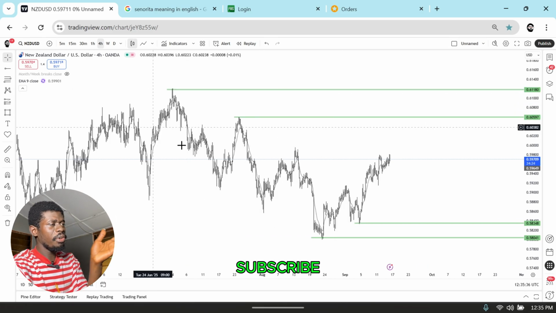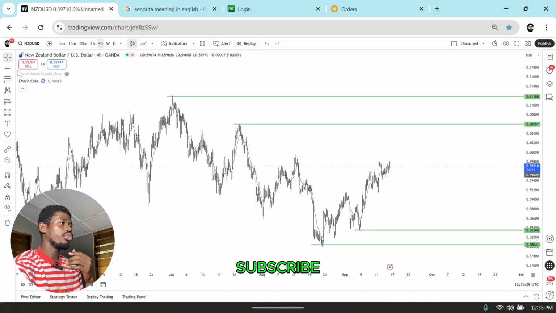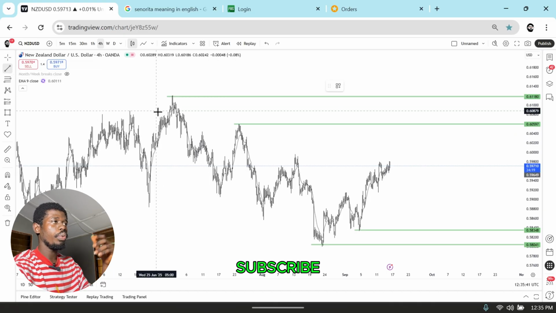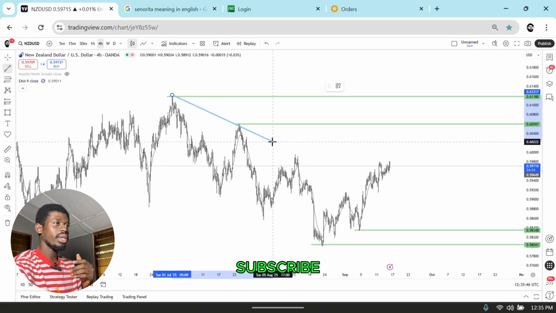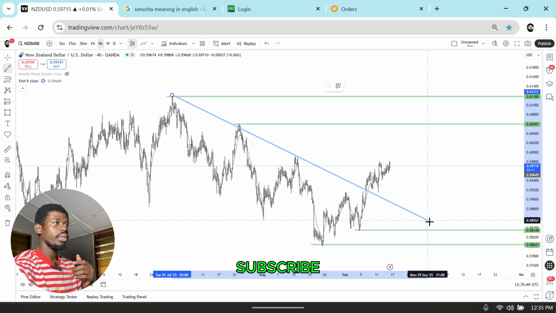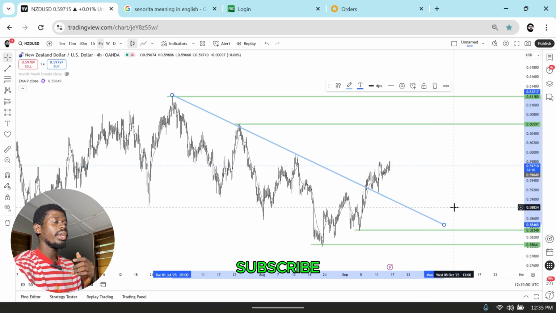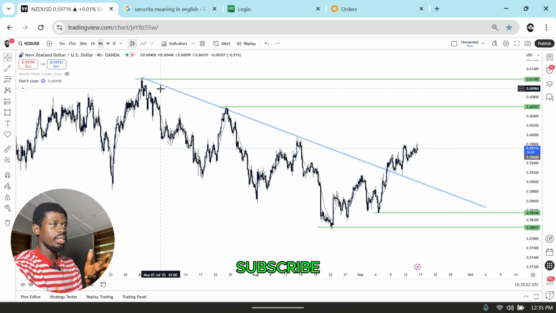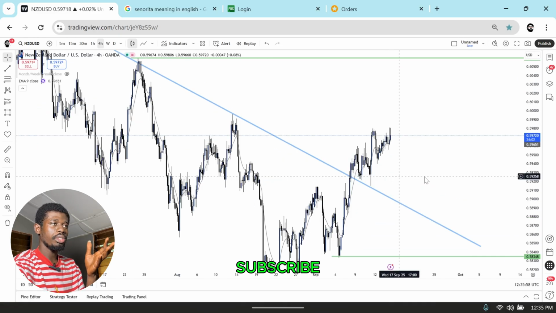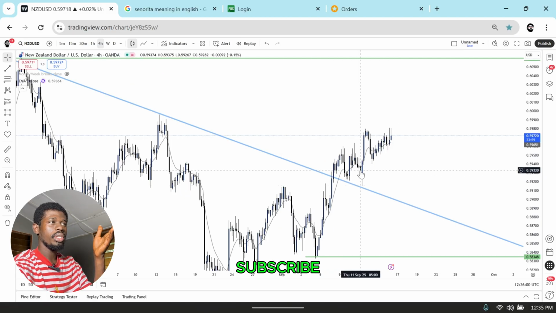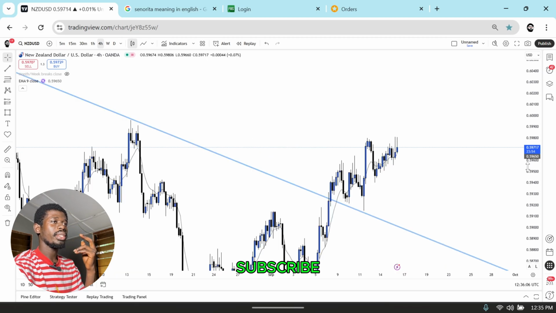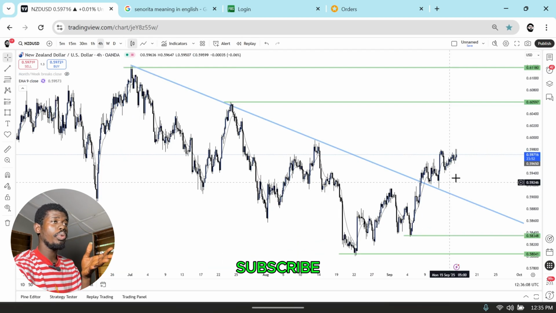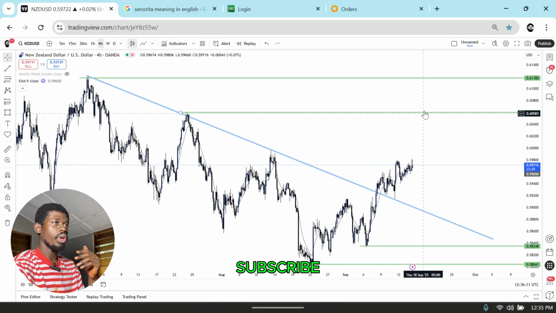And then even aside from that, you can see price was moving to the downside following a particular trend line. So a first touch, second touch, a third touch, and then a final break. So you can see the market touched first, second, third, and a final break. And after the break, the market came back to the trend line to have a retest, and it is pushing to the upside. So I got the picture that the market, after rejecting the trend line, would be pushing back to target this particular high over here.